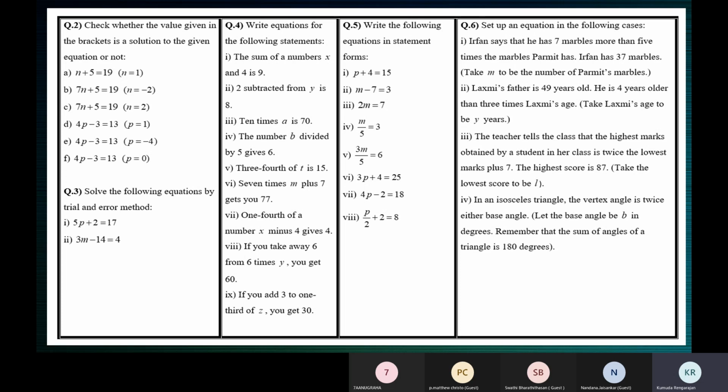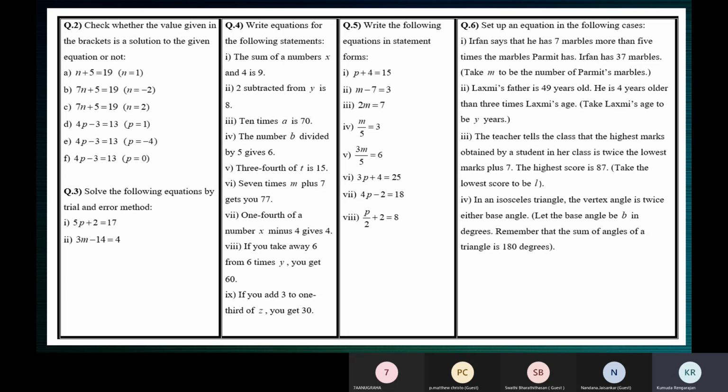Same way, n plus 5 is an expression. 19 is also an expression. 19 is a constant. It has a fixed value. It's a constant. It can also be called an expression. 19 is an expression. n plus 5 is also an expression.